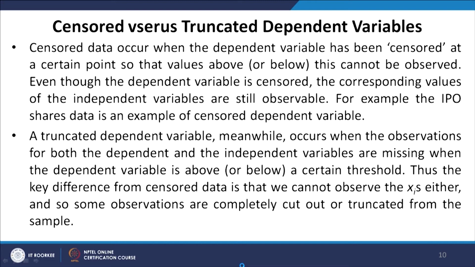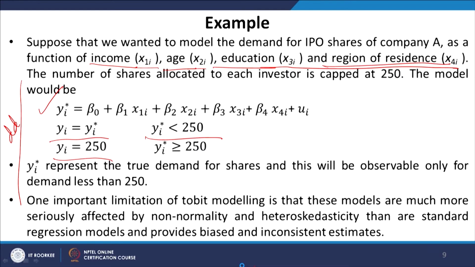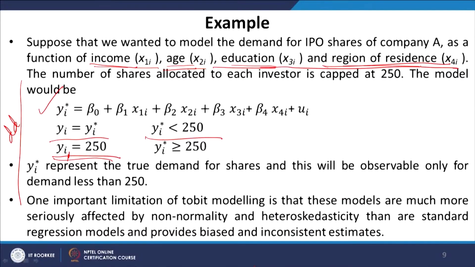As you can see, even though the variable value y_i was capped at 250, for an individual i who has demanded shares equal to or in excess of 250, we would still have observations on his income, age, education and region of residence.